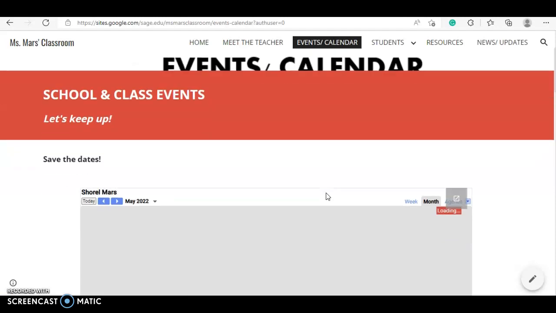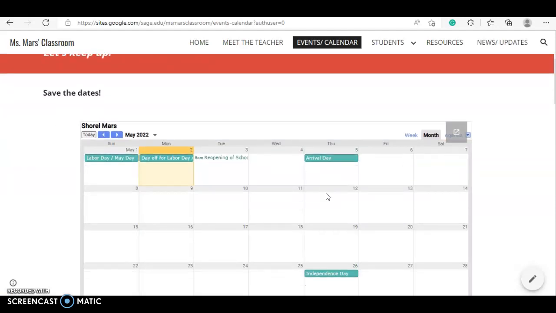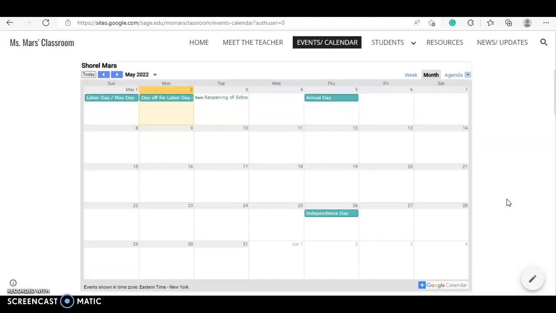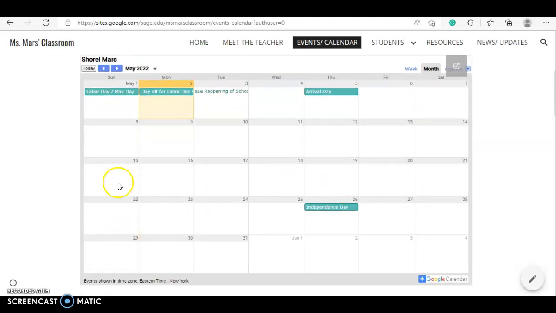Save the dates so that parents will know what's happening on what days, so that they can organize themselves and their children. So we see here, it's a calendar, my Google Calendar, that's attached to this website, and it's going to give students and their parents information for the whole month. For example, there's Labor Day. Yesterday we had a holiday, and today is the day off because the holiday was on a Sunday.